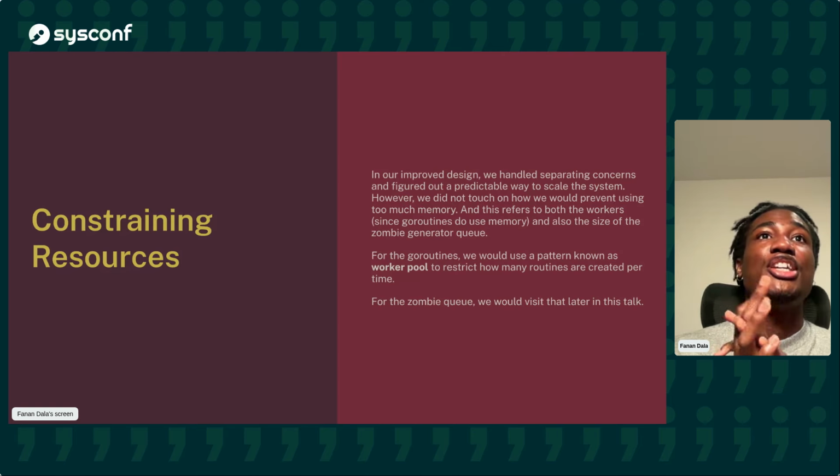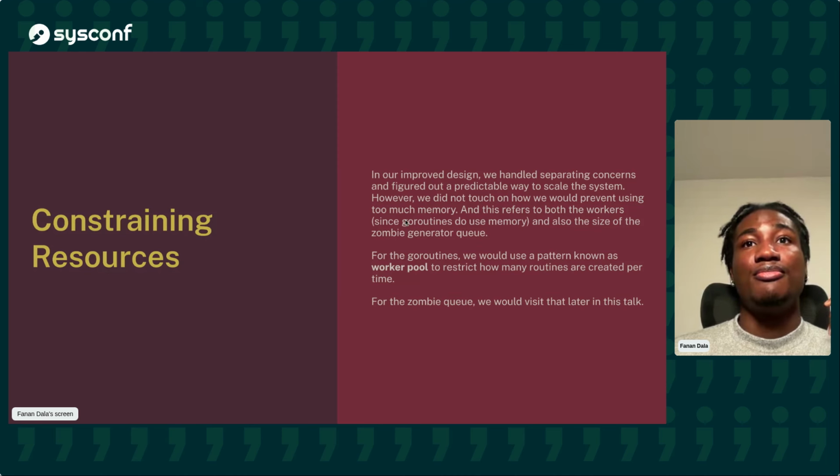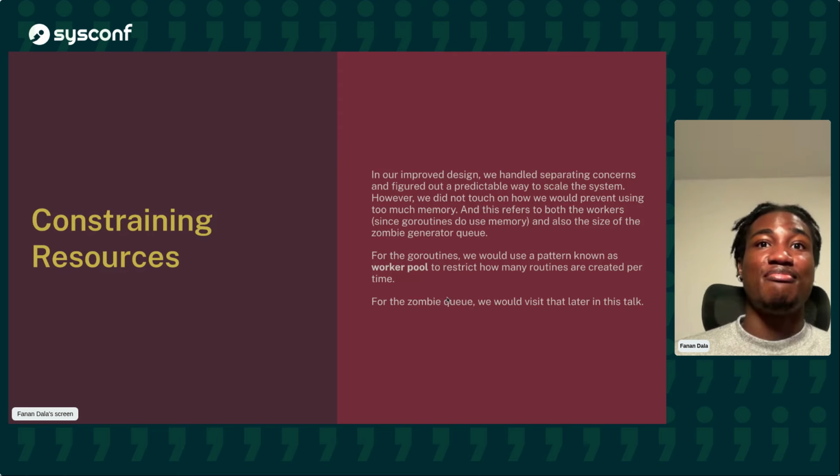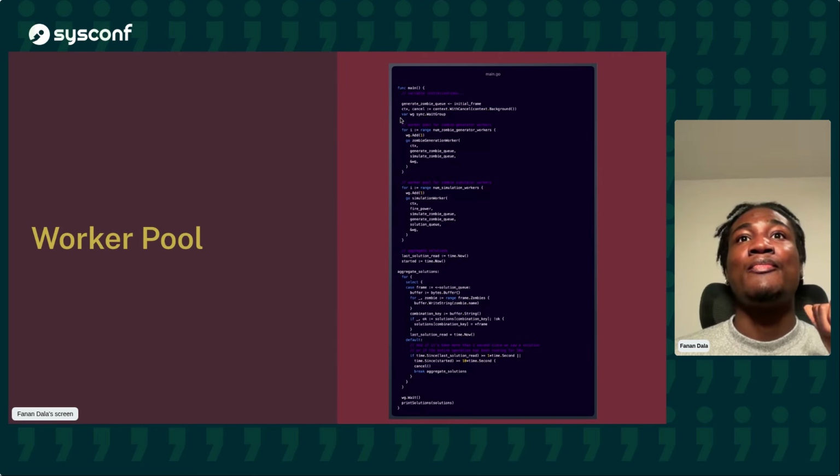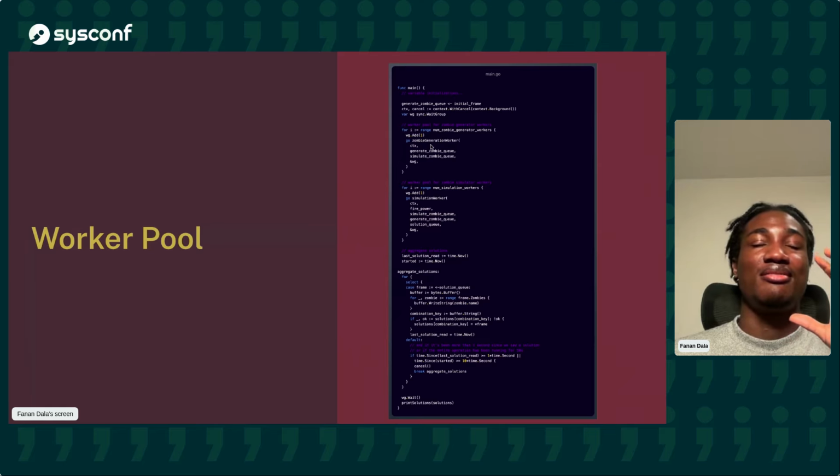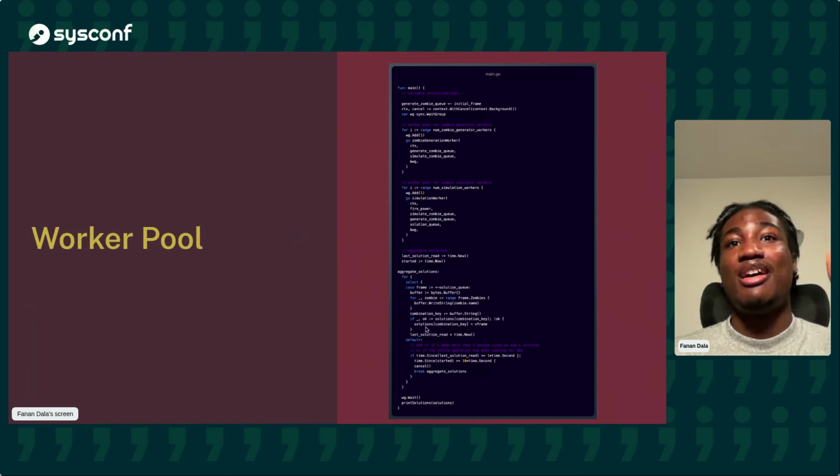And so we're going to be making use of a concurrency pattern known as worker pool. So worker pool is just a pattern for us to constrain how many workers we generate per time. And for the zombie queue, don't worry, we will get back to that, trust me. So this is what the worker pool pattern kind of looks like. This is our main function.